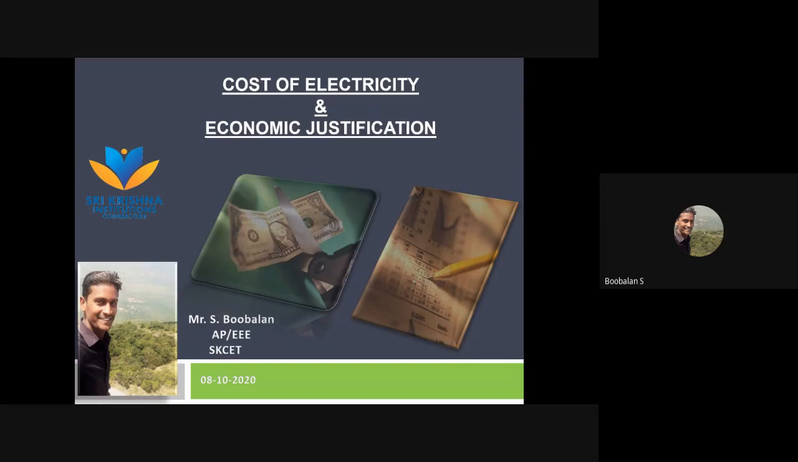So what actually is economic justification? For example, we have seen a small hydropower plant. If we have invested 4 crores to build a small hydropower plant, maybe after 8 years I get the payback. After 8 years, I am going to get the payback.